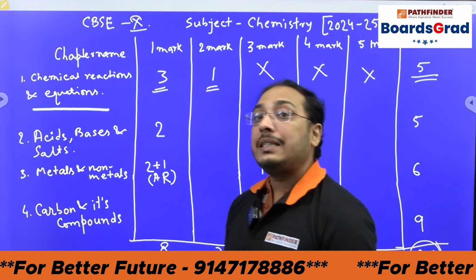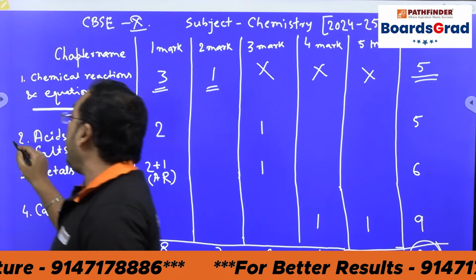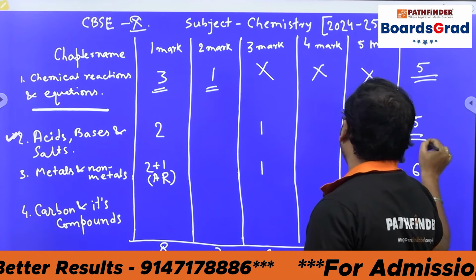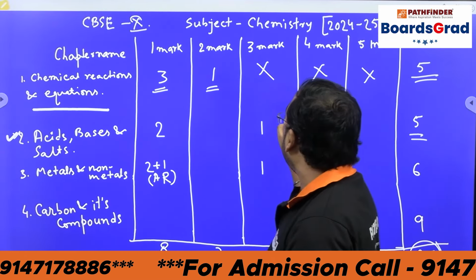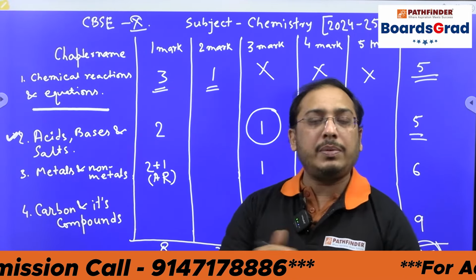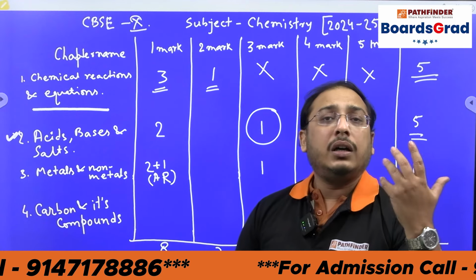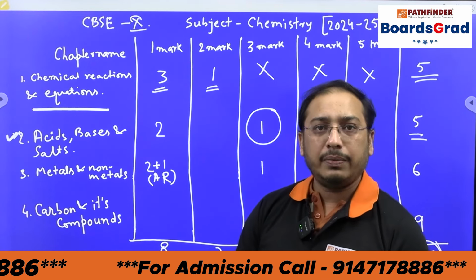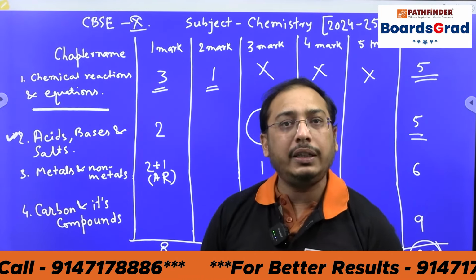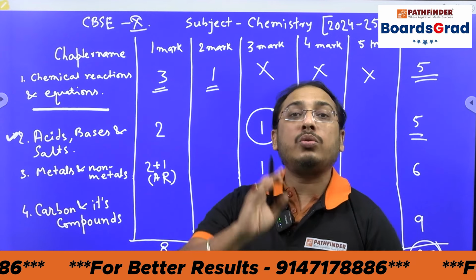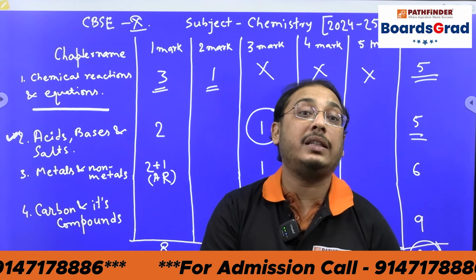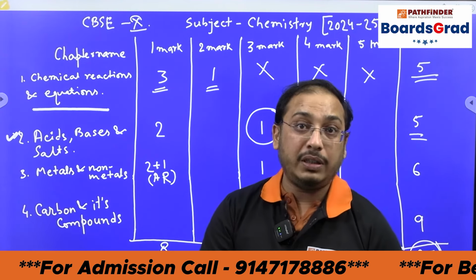The next part is acids, bases and salts. This is a very important chapter. Though it carries 5 marks, there is a twist: there is a 3 marks question. Now, there are 2 MCQ-type questions, and they can come from the various parts of acids, bases and salts. To read the entire chapter thoroughly, I suggest you go for the NCERT Exemplar. I also suggest you practice the sample papers provided by the CBSE. These are very important.